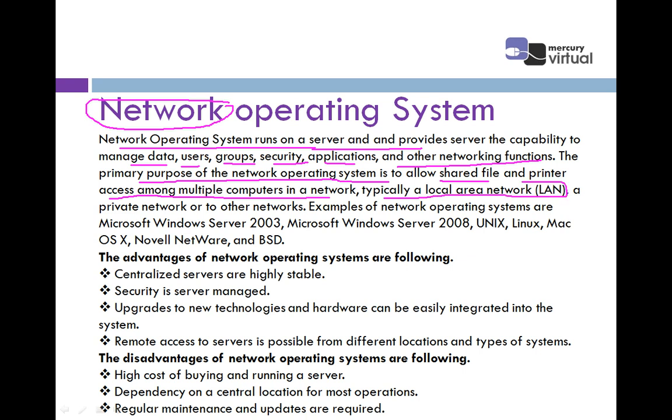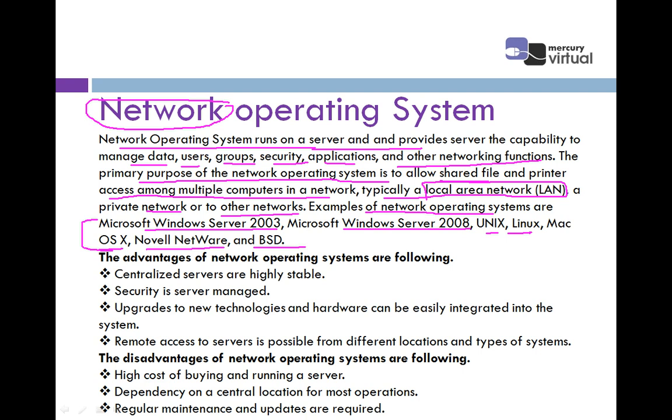Typically a local area network, that is your LAN. LAN is basically used in only one building, within a local, limited area. A private network or two networks. Examples of network operating system include Windows Server 2003, 2008, Unix, Linux, OS X, Novell NetWare, and BSD. So these are the best examples of the network operating system. Clear? So this is the main, important operating system which we are using on a day-to-day basis.